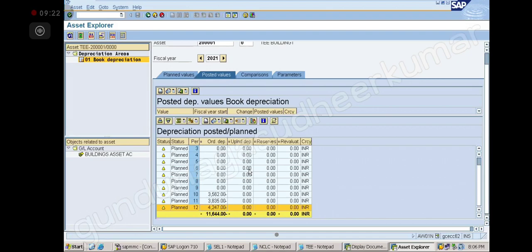When you do the depreciation run, it will post. We have created one asset master when we purchased the asset also. Then the symbol turns green. If you post, it will turn into posted and green color. Okay, we will see that also.